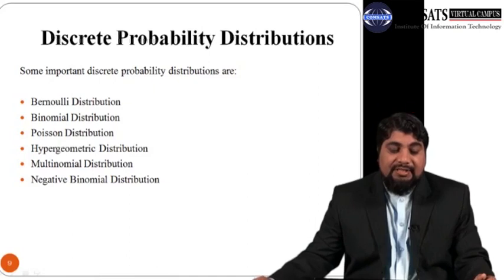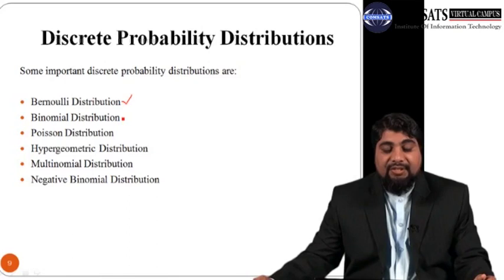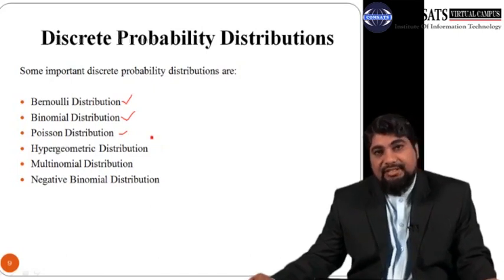In this lecture we will discuss the Bernoulli distribution and the binomial distribution in detail. The Poisson distribution and the next three distributions will be discussed in our next lecture.